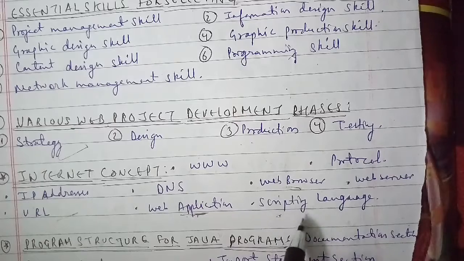Now we'll go ahead with the detail on DNS. The domain name system is used for locating a computer uniquely on the internet, and the names which are used to identify the computer within the network are called domain names. A domain name is the name given to a network for human reference.